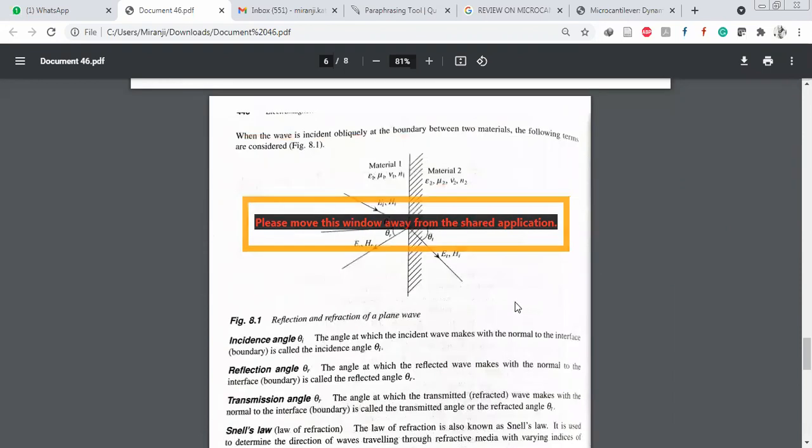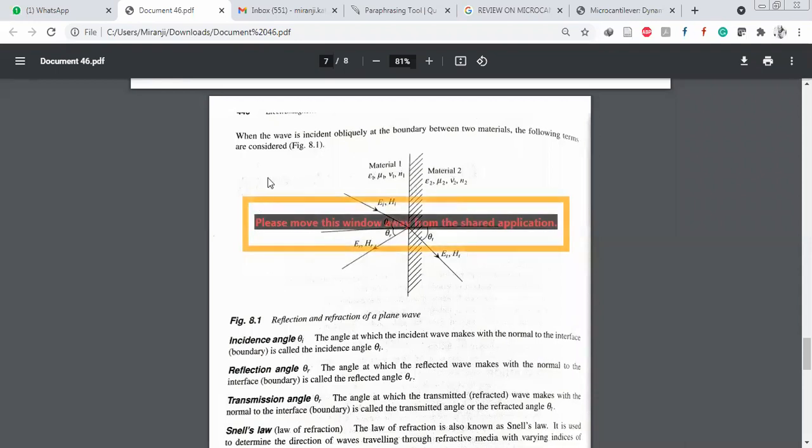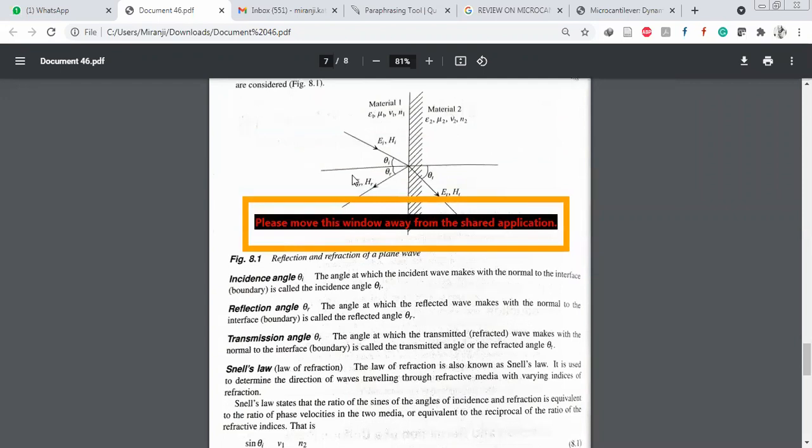See the figure here: material 1 and material 2. These two media have different constants. See here, epsilon 1, mu 1, eta 1 and velocity v1, and similarly epsilon 2, mu 2, eta 2 and v2. So when the wave enters from medium 1 into medium 2, we get the resultant electric and magnetic fields. See here, the incident electric field and the incident magnetic field.